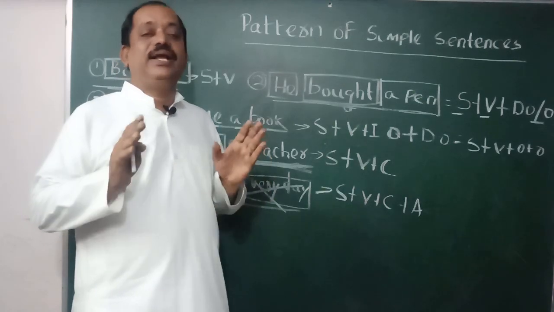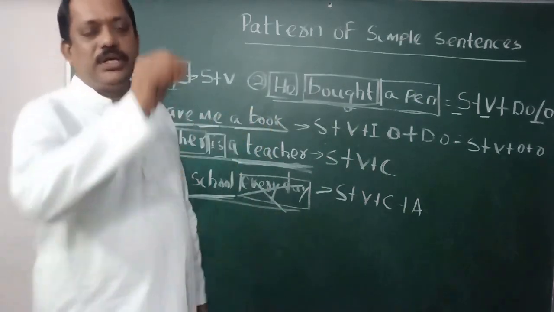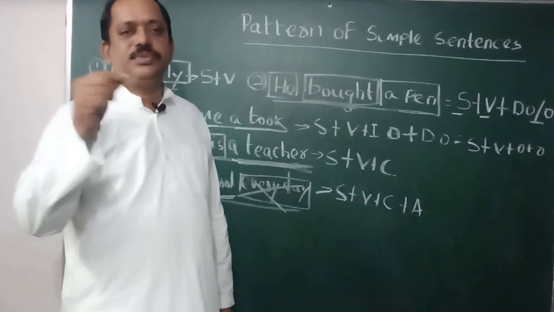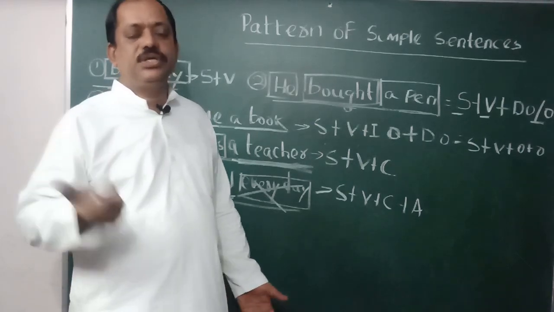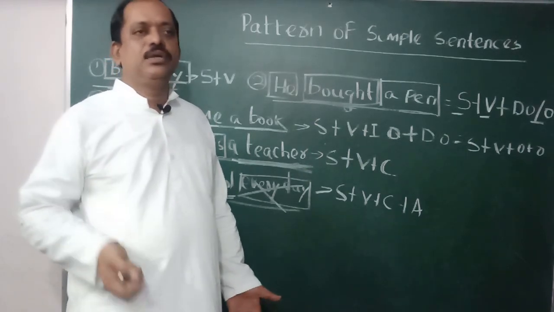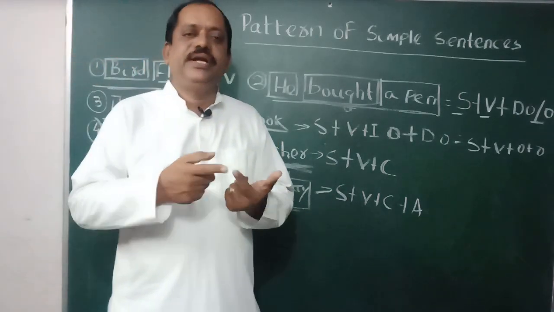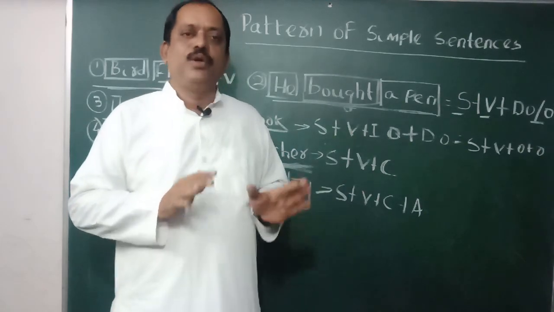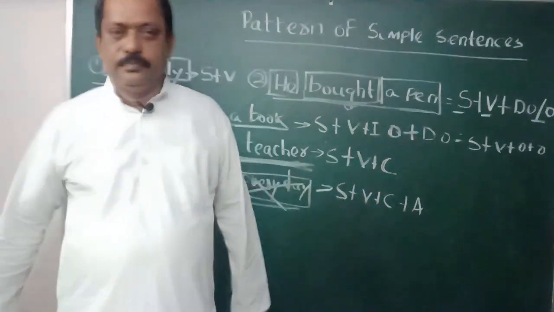I will give some questions. You have to write which one is SV, which one is SVA, SVC, which one is SVO, which one is SVOC, which one is SVOA. Simply you have to know subject, verb, direct object, indirect object, complement, adjunct. I hope you have understood how to identify this. Okay?